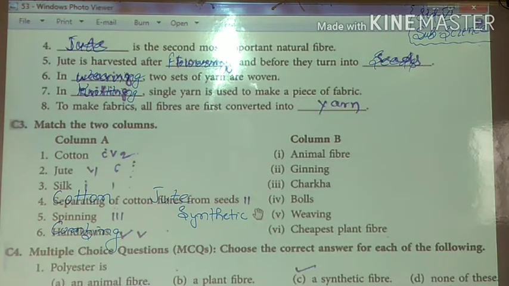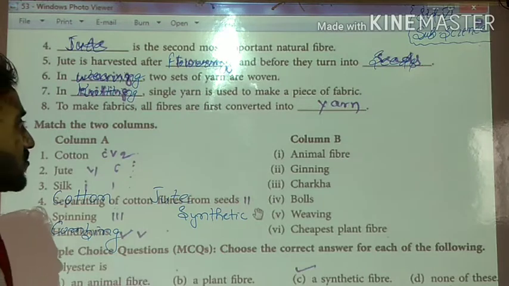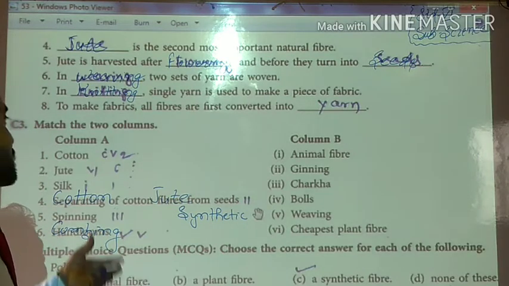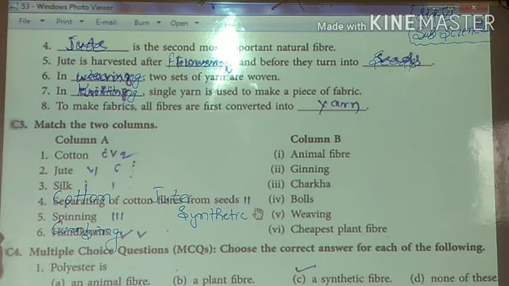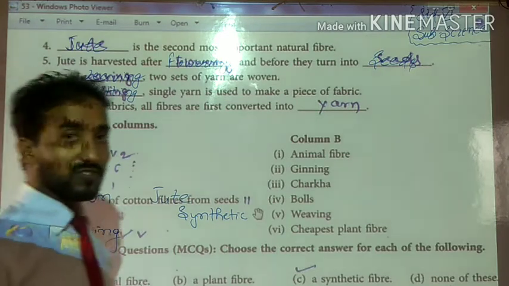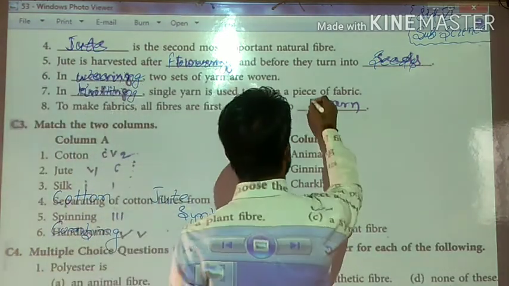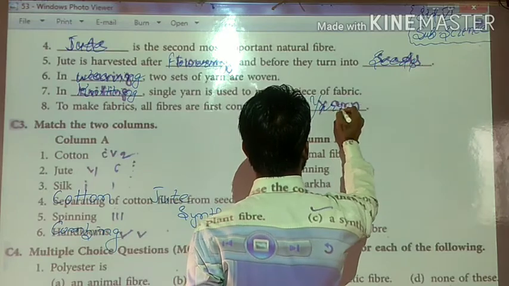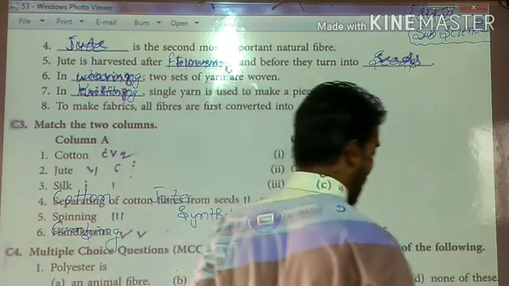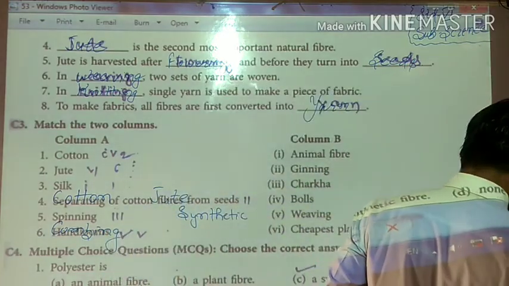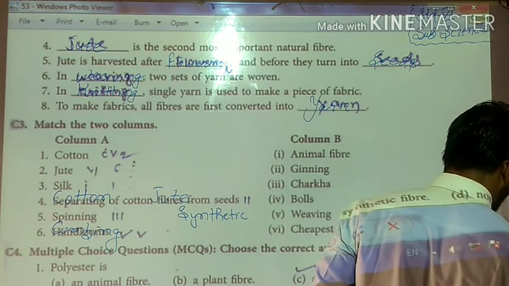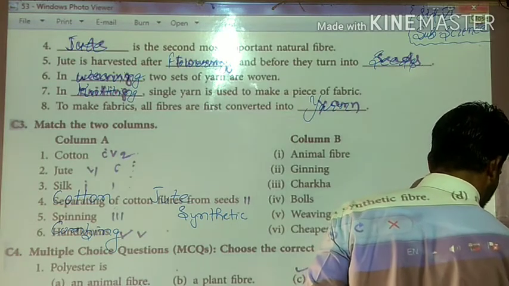To make fabrics, all fibers are first converted into yarn. Very good students. I think you have understood. So, the fill in the blanks of the next exercise we will consider.